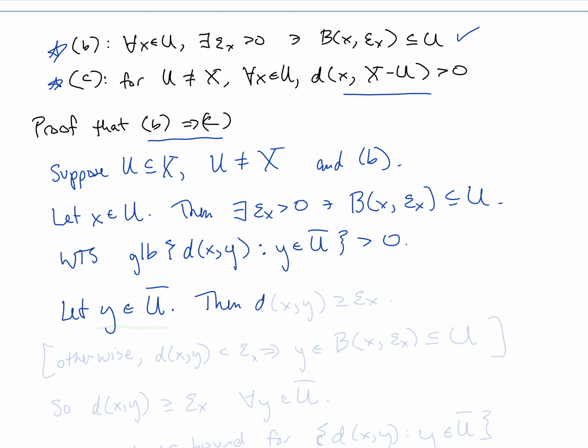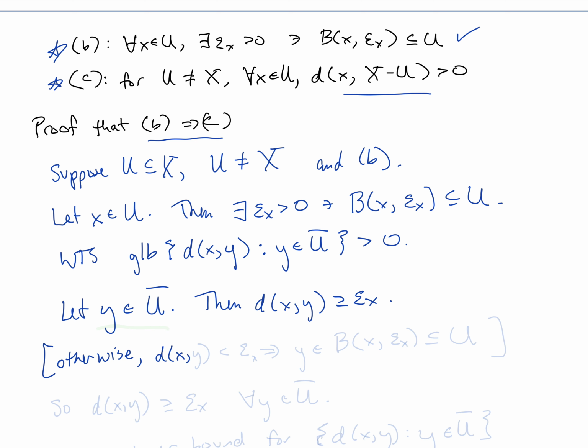Then the distance between x and y must be greater than epsilon sub x. How do we know that? We know that it must be greater than or equal to.